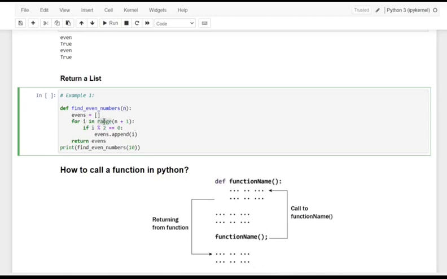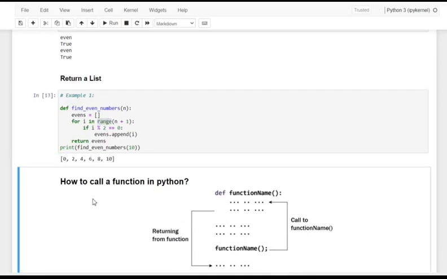That makes a range, and with that range it checks whether only the even numbers we have to take, and it is appending in the list, and finally it executes it as a return value. And here the return expression is a list. See here, dear friends, it is going to have 10, and from 0 to 10 it is going to have a range, and from that it is going to extract only the even numbers as a list, and here it is the output.